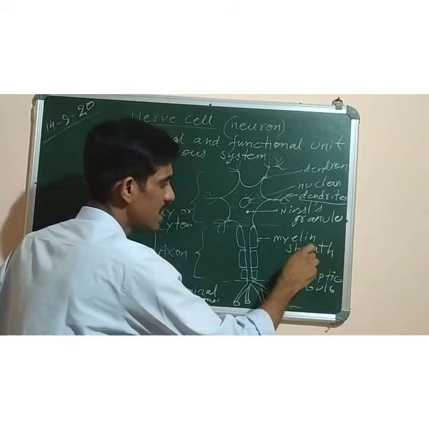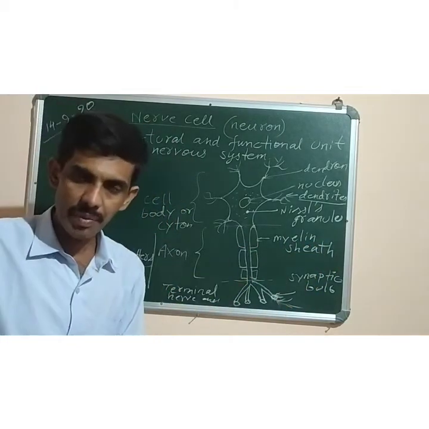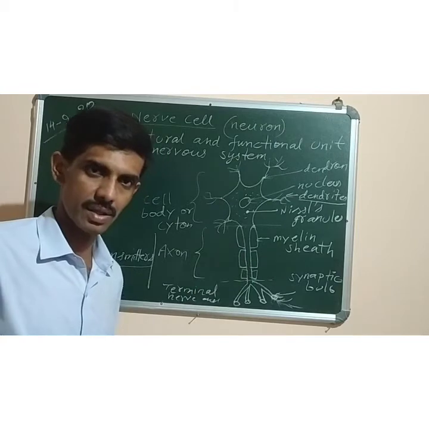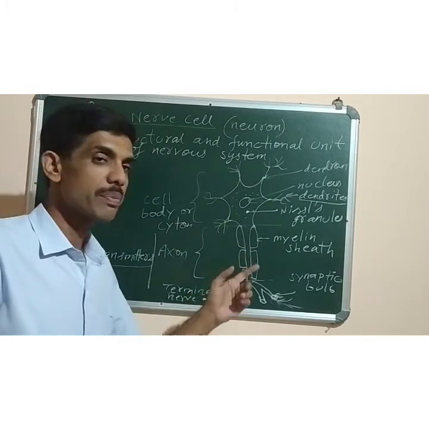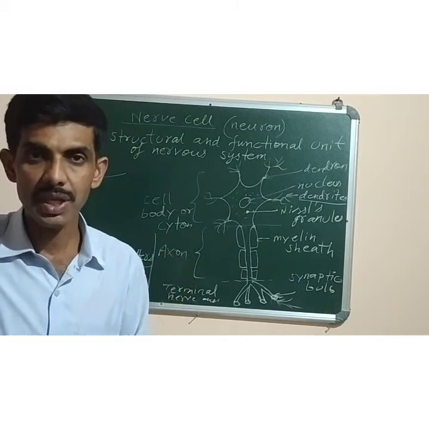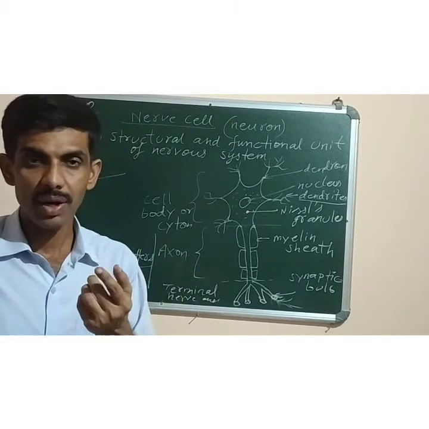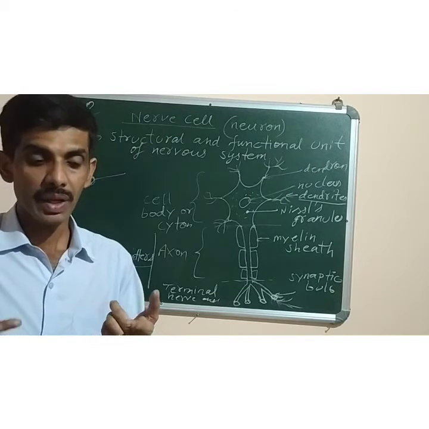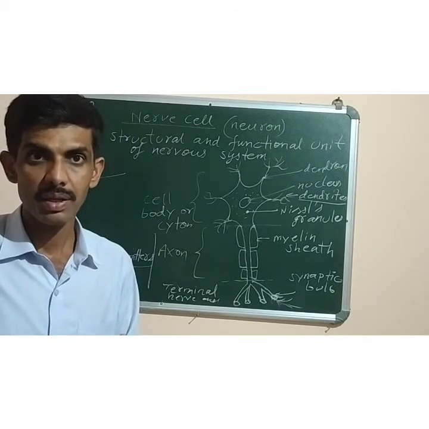M-Y-E-L-I-N S-H-E-A-T-H. So what is myelin sheath? It is a protective covering present around the axon. What is the function? Just like electrical wires have an outermost insulation, the wire is not naked. If naked, then what will happen? There will be a short circuit.